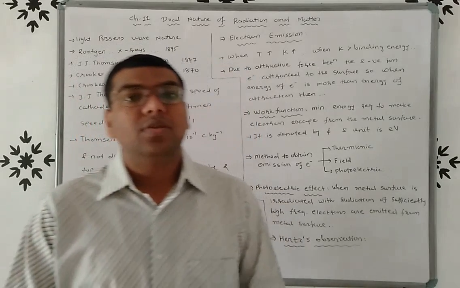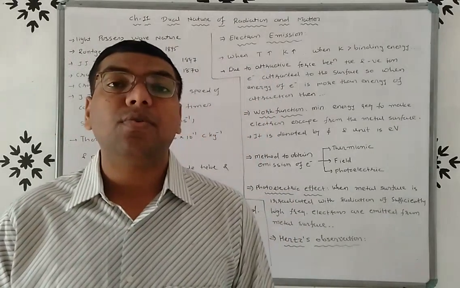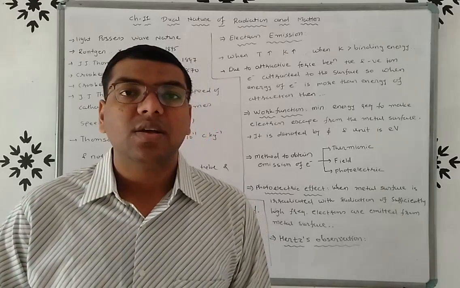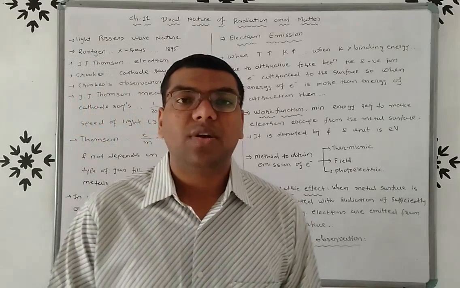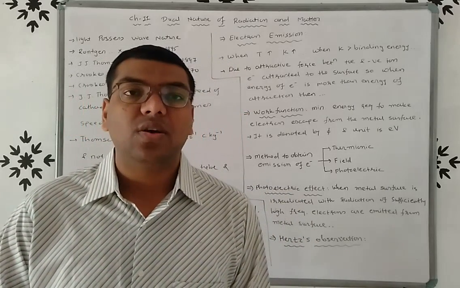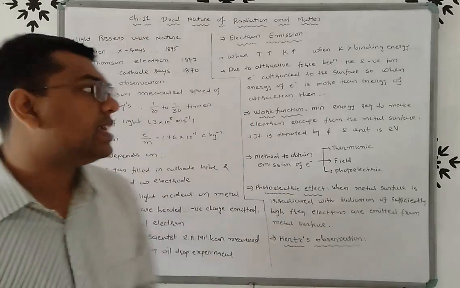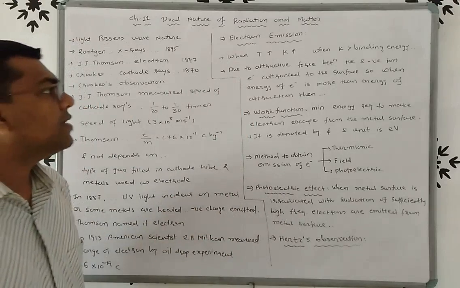But we know that there are two types of ion, positive and negative, and there is a force of attraction between them. So if the energy of the electron is greater than the energy of attraction, then we can say that the electron emits from the surface, right?